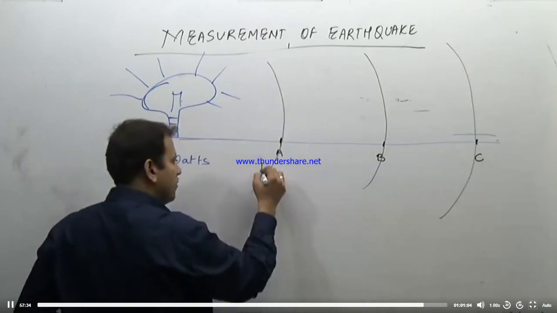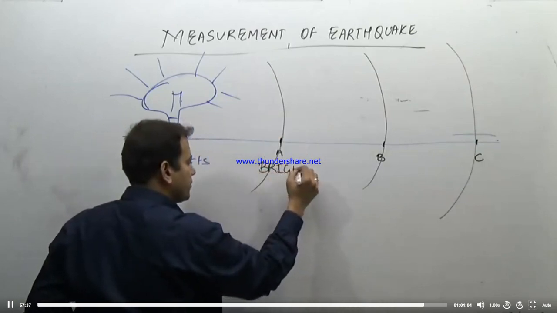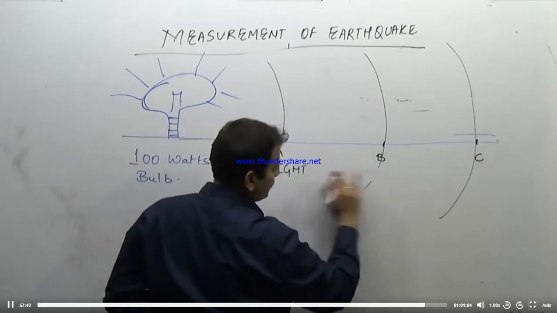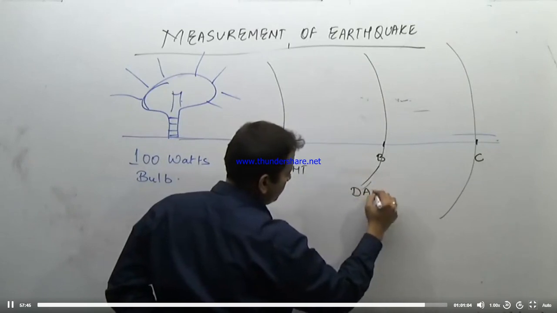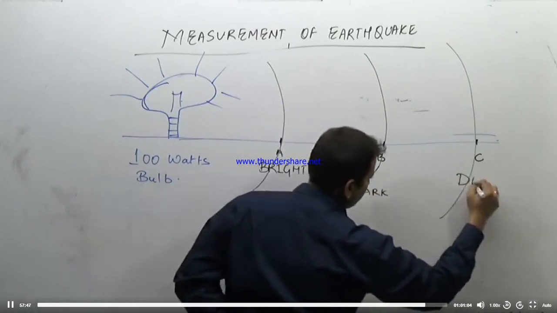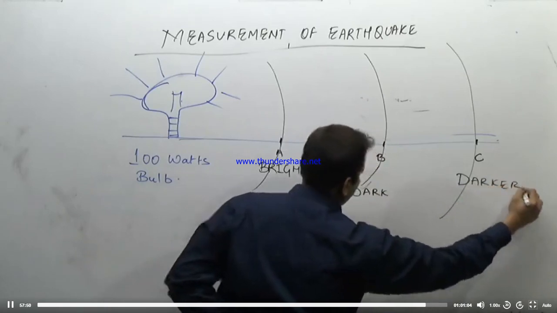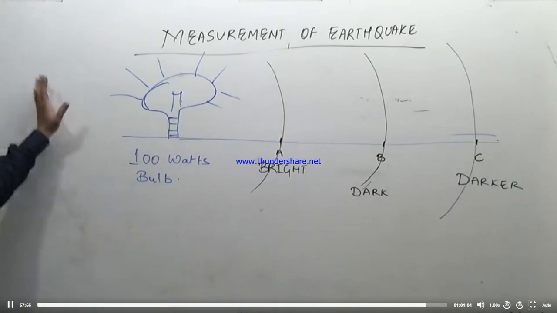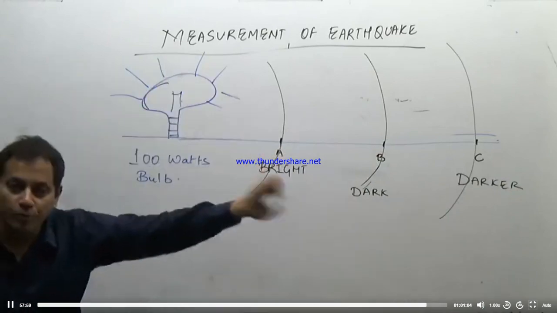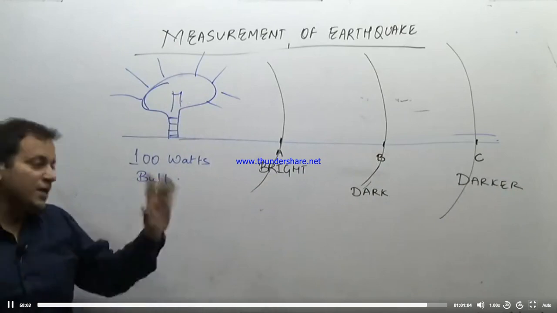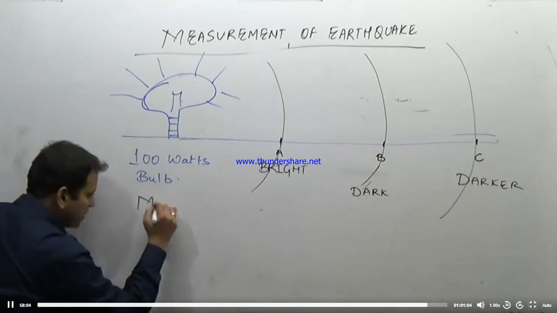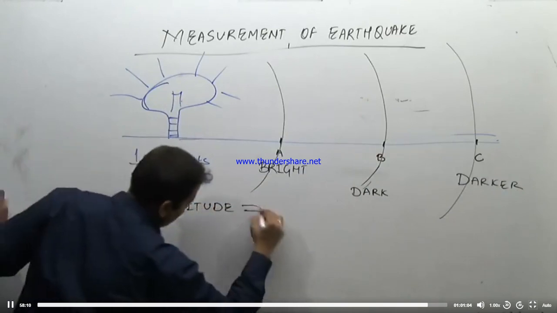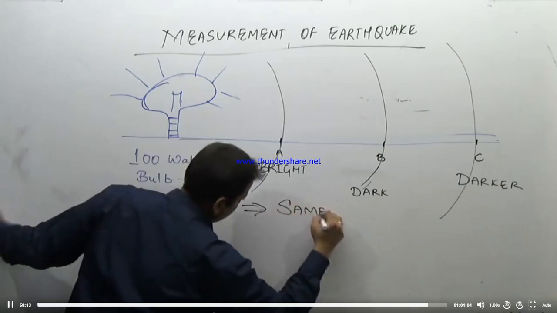So this point will be bright, here comparatively dark, and this will be darker, because you are moving away from the source of the light. As a result, the closer you are to the bulb, the more light there will be. Same thing you apply here. The magnitude, which is the amount of energy released, will have the same value across the earth.